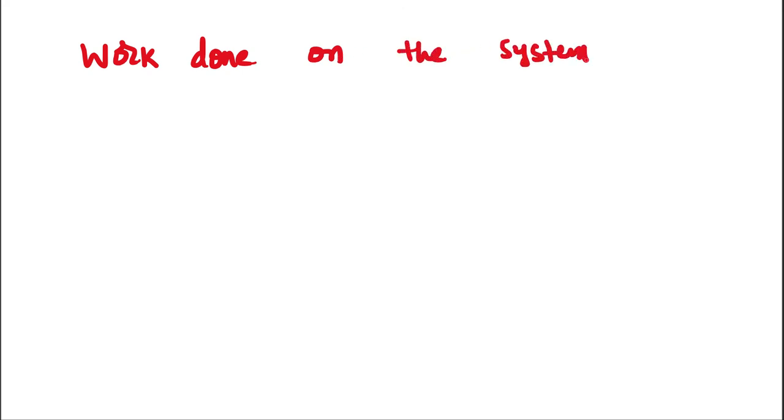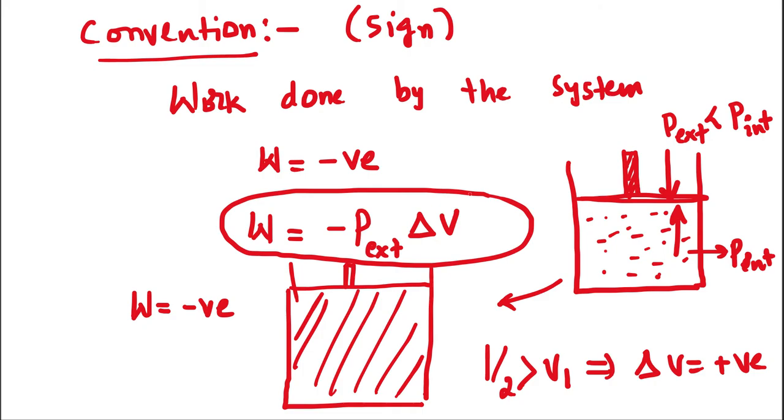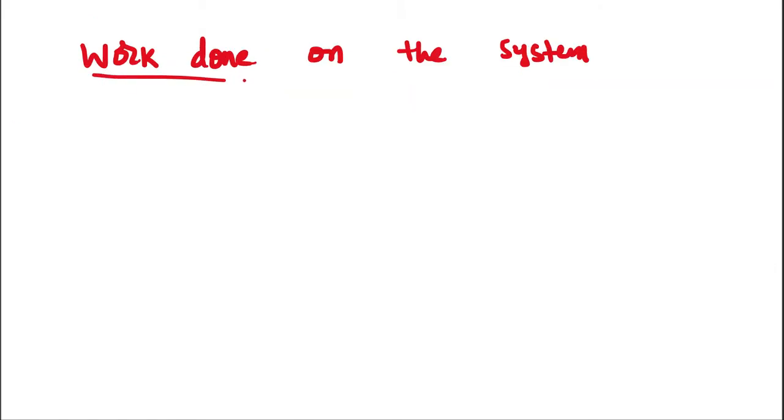Right. Now work done on the system. Here you may have some doubt. P external times delta V is positive, and before that we have a negative sign. So this term is W, work, and before that we should have a negative sign. Negative times negative is positive. I will explain further before we go into the work done on the system.